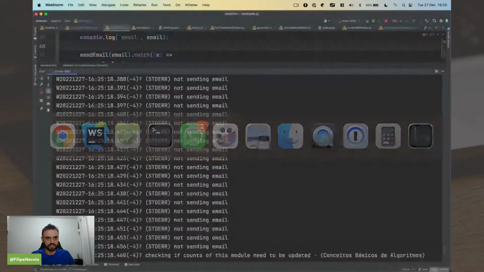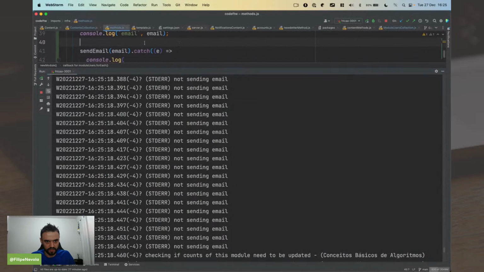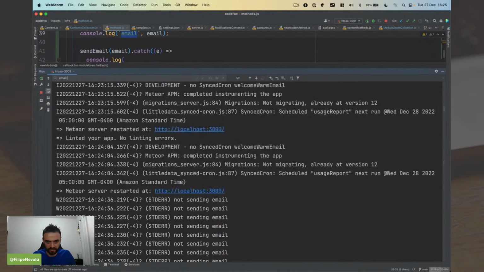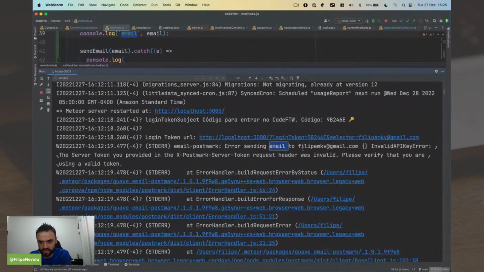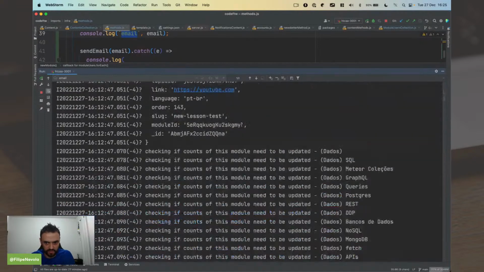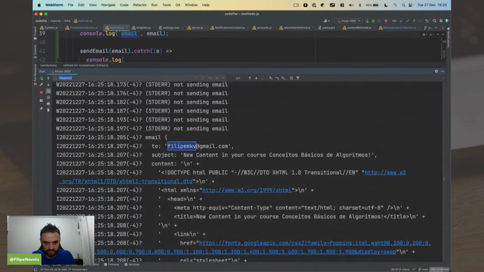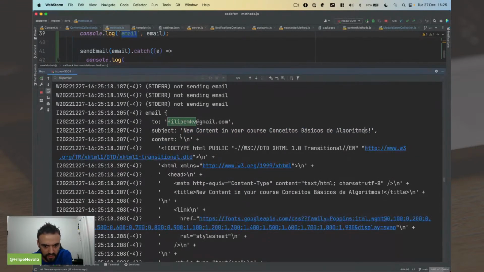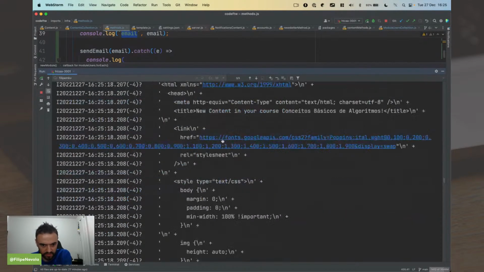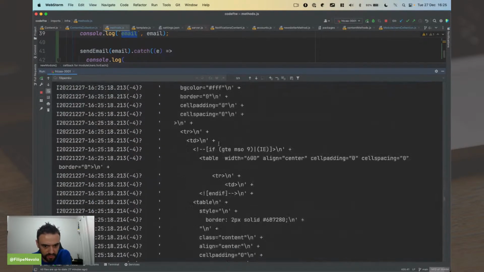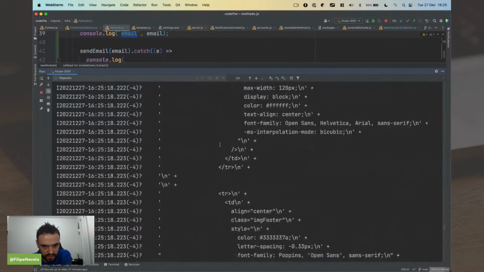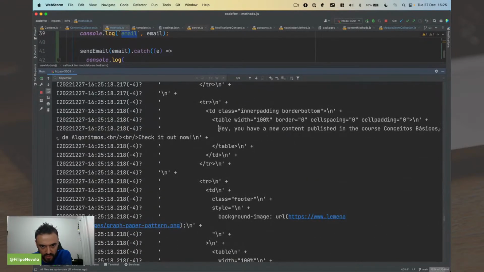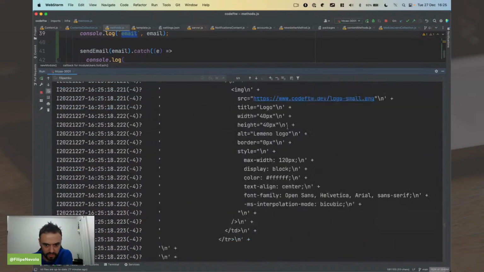What is the log that I just added? I forgot the log. It was just email. Oh, it's a bad log, right? Okay, I heard saying email to Felipe. That's expected, but it was not this one. Okay, new content in your course, conceitos básicos. Okay, that's expected. The content is inside the template. That's fine. Let's see if you have the message here. Yeah, hey, you have new content. That's good.